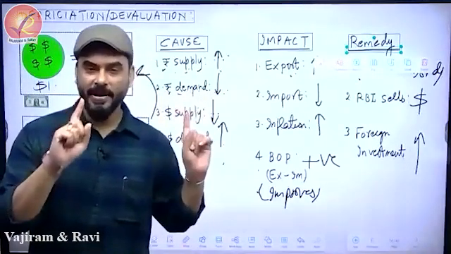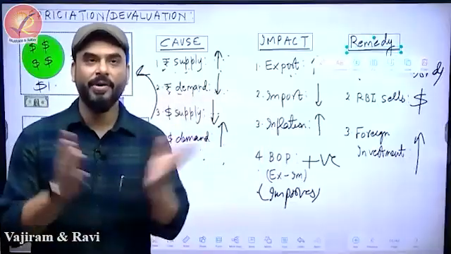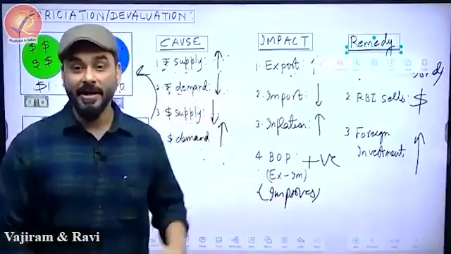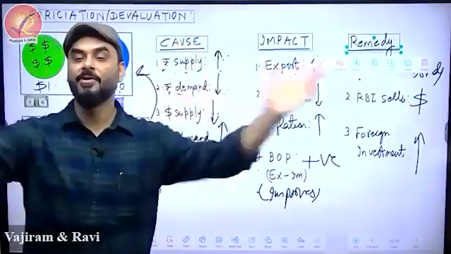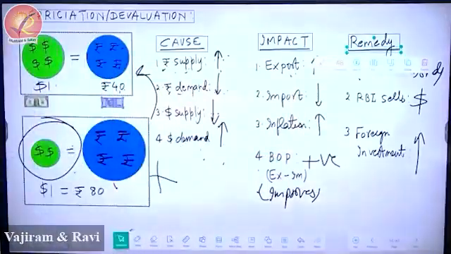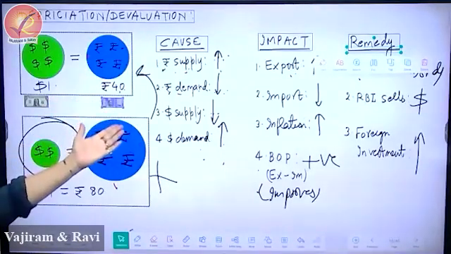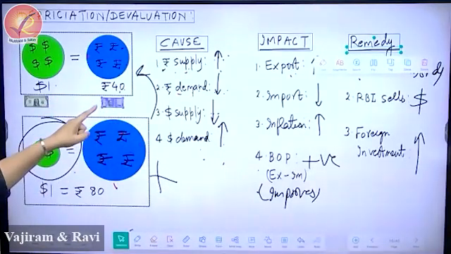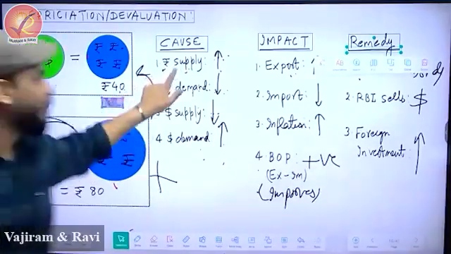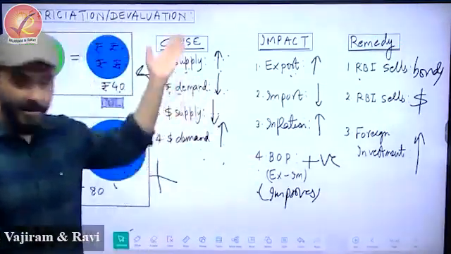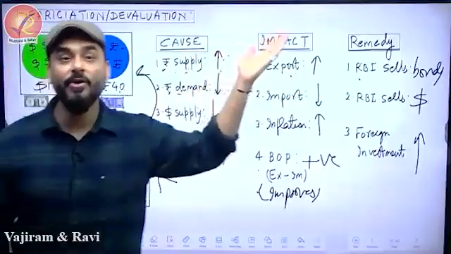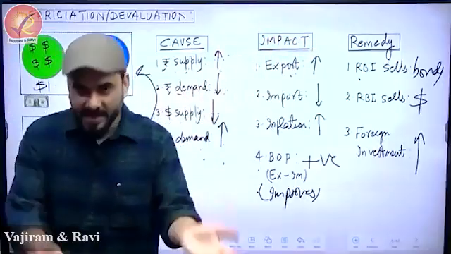So the dictation I gave you was very generic, so that if you read it at one go in 1 minute, you will understand. This is a ready-made solution for a big question. So in causes, see how easy it will be. Number one, we are writing the causes. What leads to depreciation? First is increase in supply of rupee.